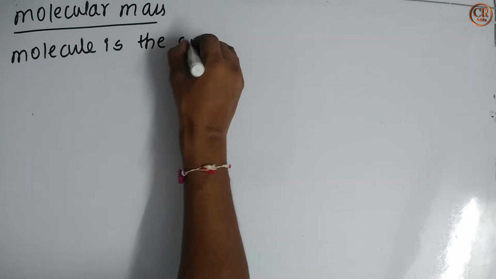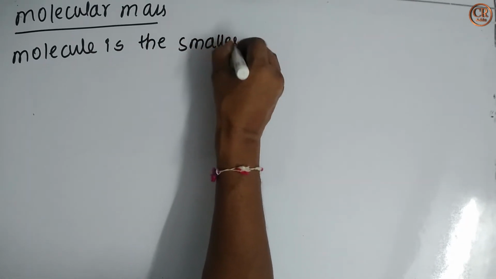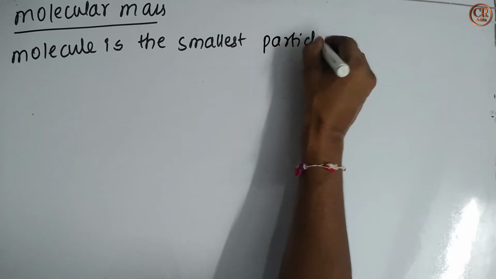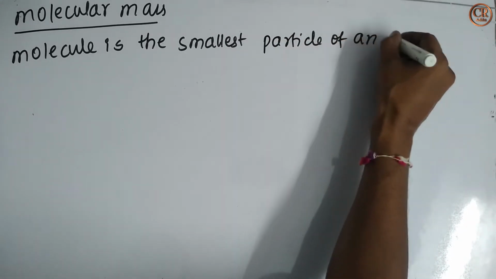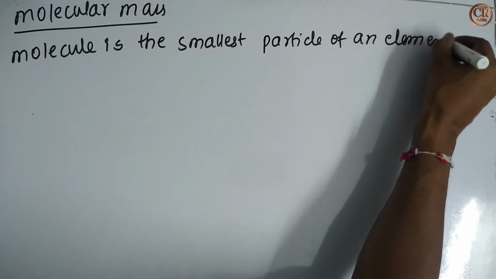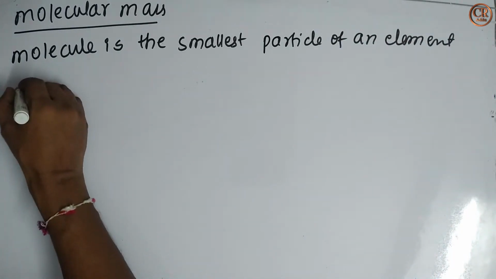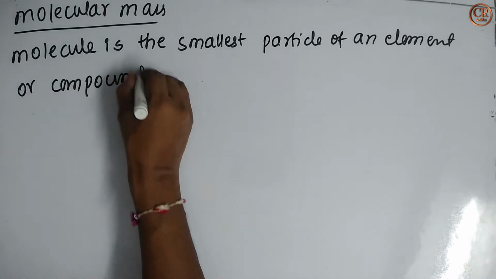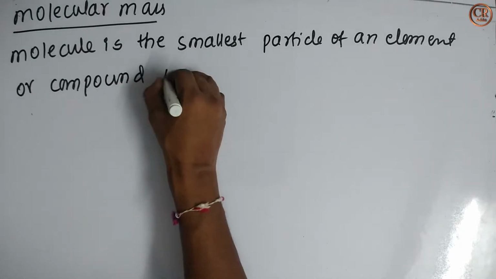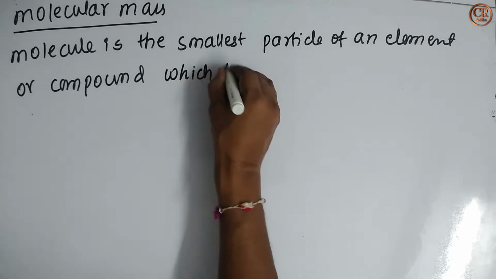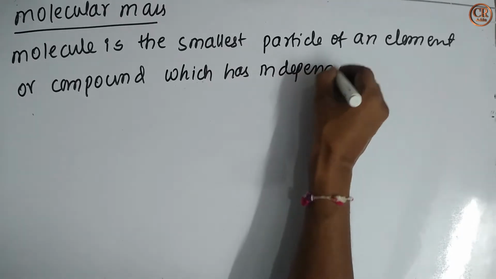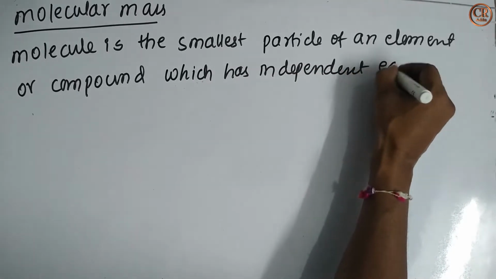the smallest particle of an element or compound which has independent existence.